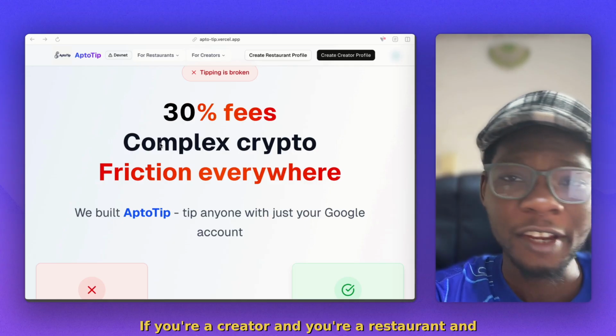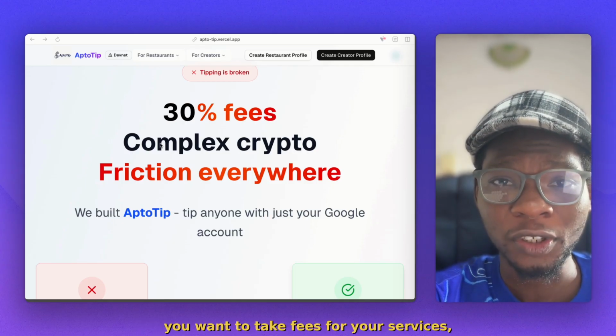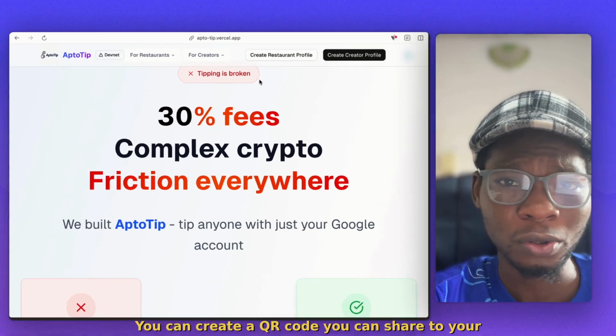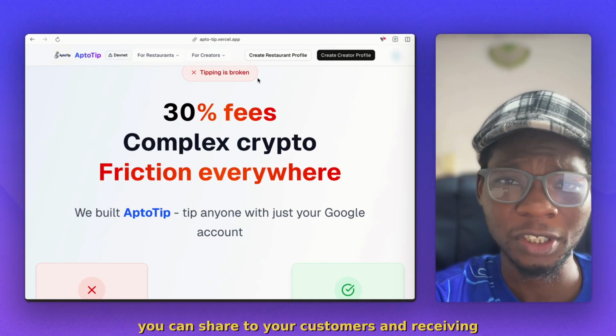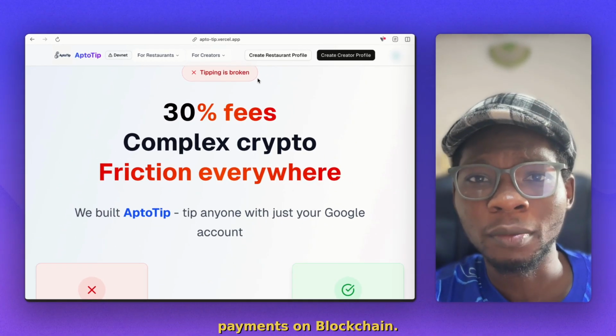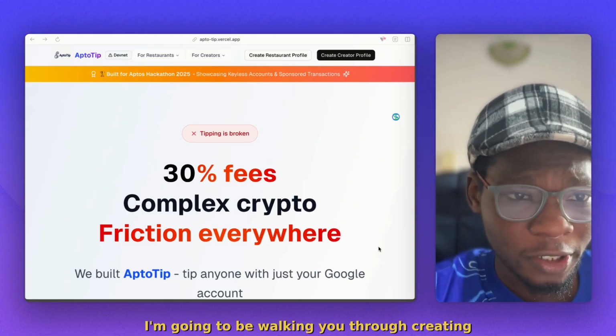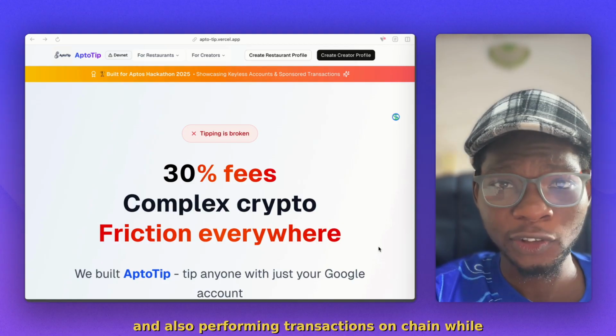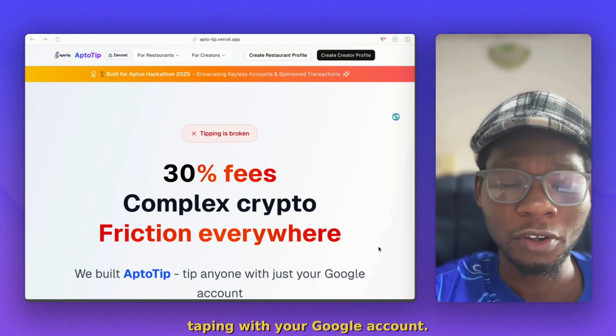If you're a creator or a restaurant and you want to take fees for your services, head up to aptotip.vassel.app. You can create a QR code, share it with your favorite fans and your customers, and receive payments on blockchain. In this demo, I'm going to walk you through creating a restaurant profile, creating a creator profile, and also performing transactions on chain while tipping with your Google account.